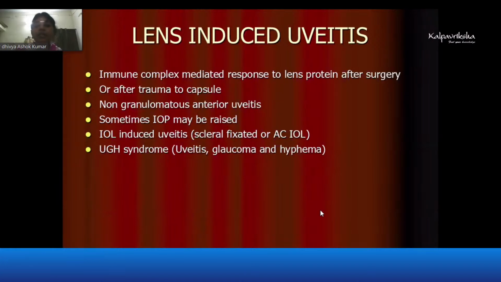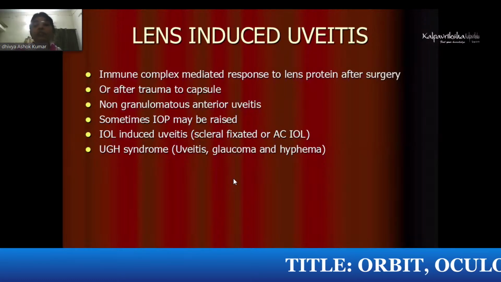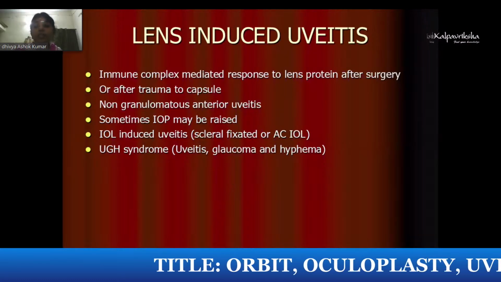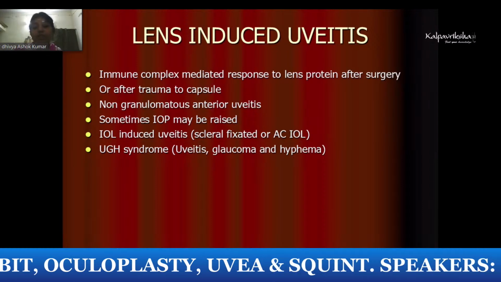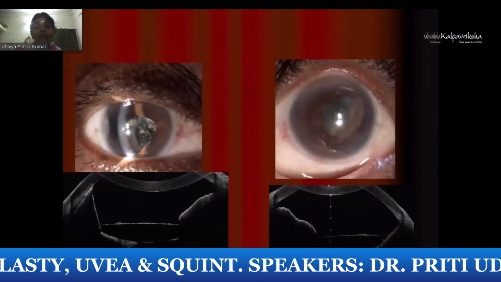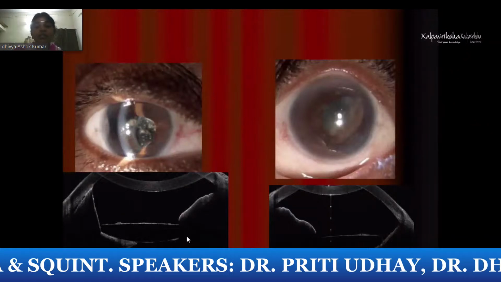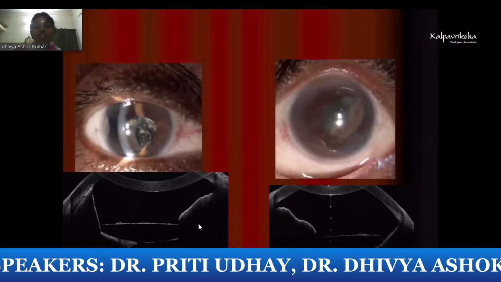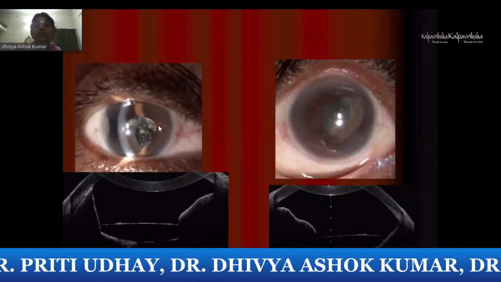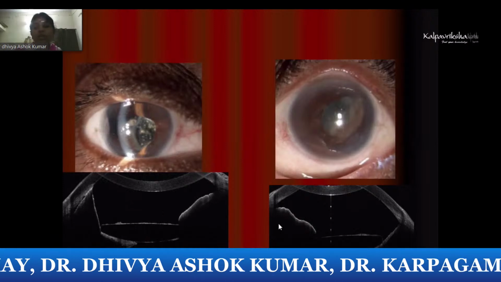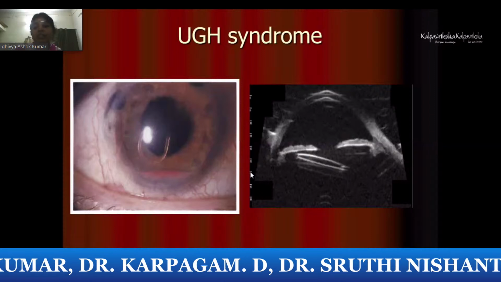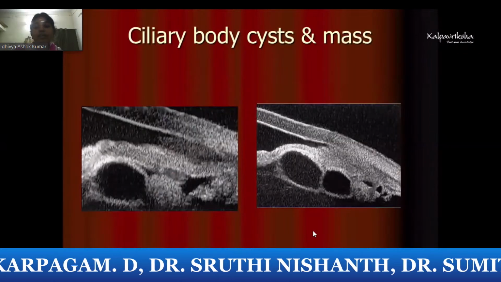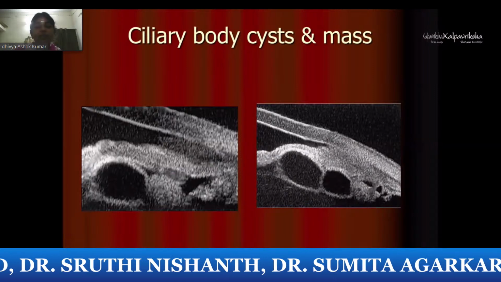Lens-induced uveitis is again a known factor, where the lens protein comes out because of trauma or after surgery, or the patient has a UGH syndrome, where there is uveitis, glaucoma, hyphema because of the lens getting touched towards the iris. As you can see here, this iris is touching the optic of the lens. So there is chafing of the iris, inducing pigment release. This in turn causes inflammation in this patient. This patient has a bilateral UGH. You can also sometimes see hyphema like this, with a tilted eyelet touching the iris and inducing microscopic leak or hemorrhage.